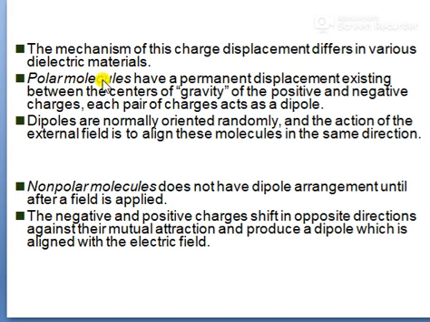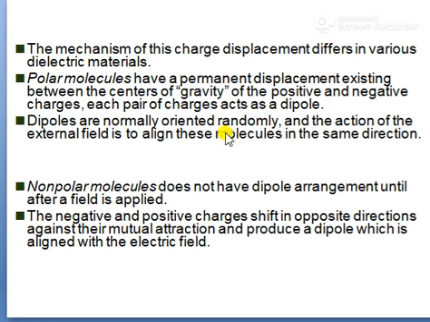Two types of dielectric materials are there: one is polar and another is non-polar. Polar molecules have a permanent displacement existing between the centers of gravity of the positive and negative charges. Each pair of charges acts as a dipole, permanently displaced between the two electric charges.